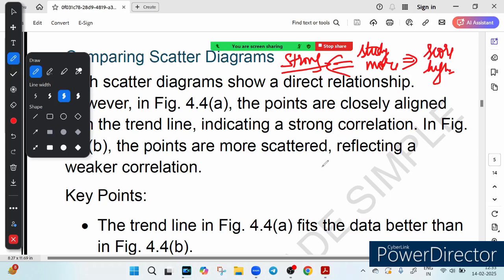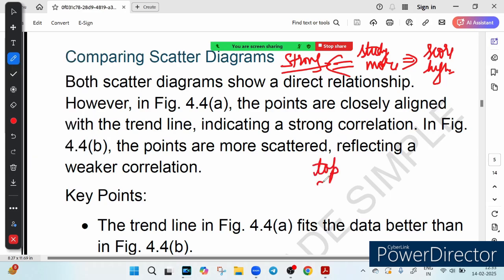But now suppose it happens that the top scorer studies less. Now tell me what will happen in this case. Top scorer is studying less. It means that our relationship is weaker. The link would be weaker. It clearly means that the link is weaker, isn't it? Or suppose the reverse happens, that a low scorer studies more.